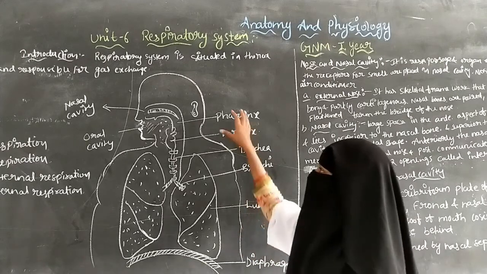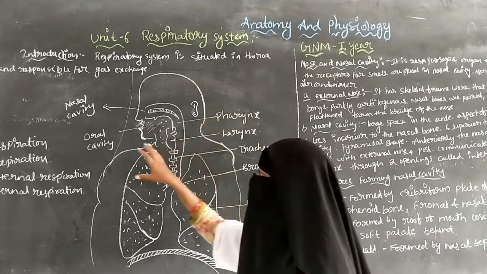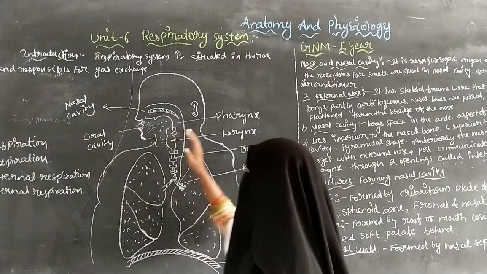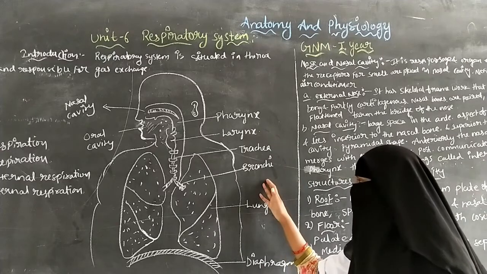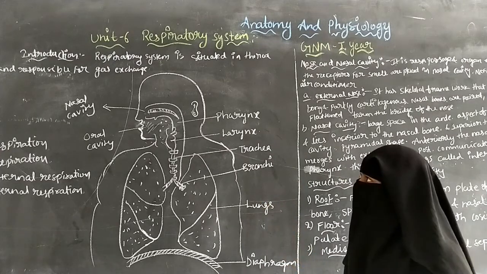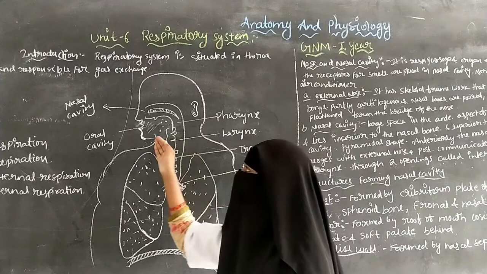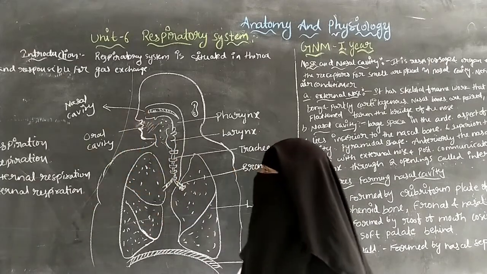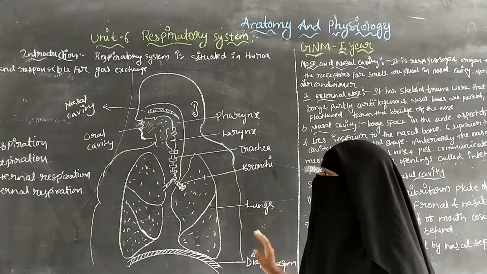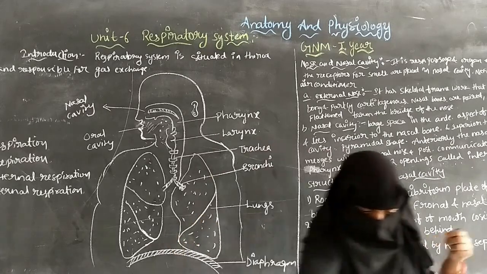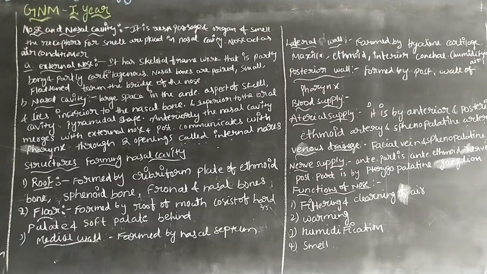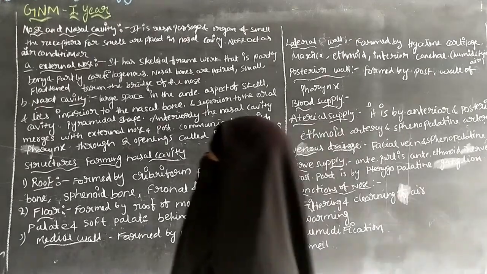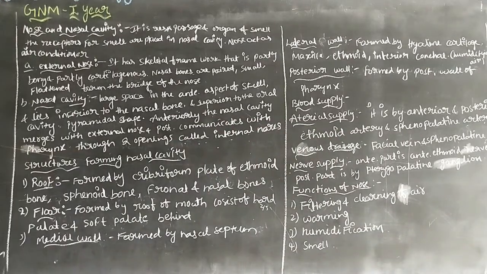So the respiratory system includes the nasal cavity, oral cavity, pharynx, larynx, trachea, bronchi, lungs and diaphragm. These are all the parts involved in the respiratory system. So the introduction has completed.